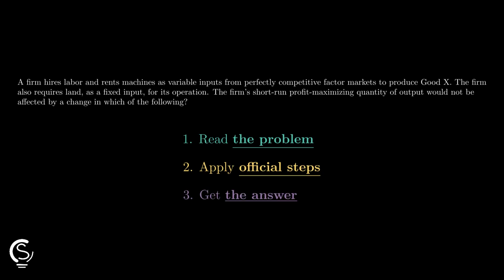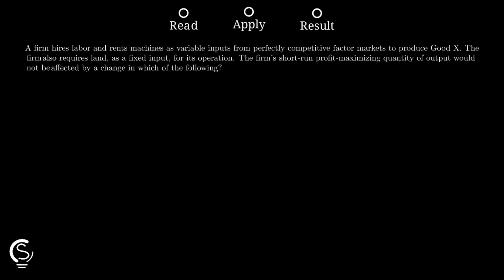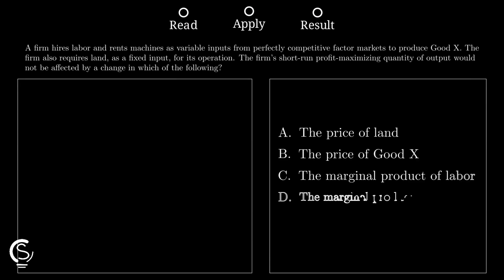Profit maximization depends on marginal costs and revenue. Let's find which factor here does not change the firm's optimal output level. First, remember that a firm maximizes profit by producing where marginal revenue equals marginal cost. This rule determines the quantity of output, so we must look for factors affecting these specific values.